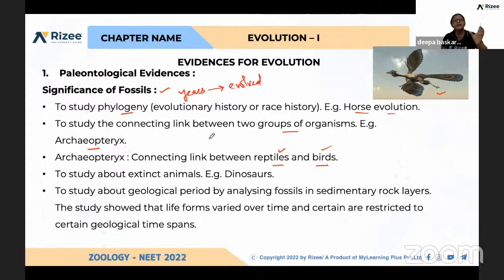Second, we can get the link between two groups: similar qualities and different qualities. And to study extinct animals, for example, dinosaurs. They came to the conclusion that a group of organisms called dinosaurs were living based on the collection of these fossils.